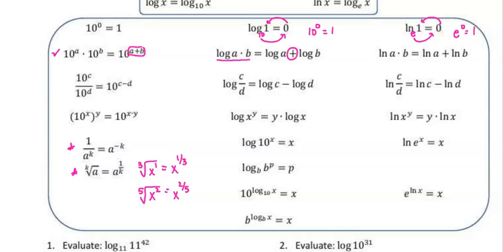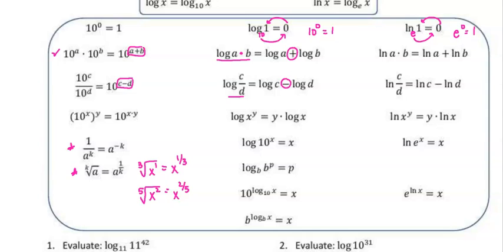You can also go vice versa. If you have two logs that are added together, you can change that back to multiplication. If you have 10 to the c divided by 10 to the d power, you subtract your exponents. So if you look over here at this logarithm, if you're doing division, log of c divided by d, then you subtract your exponents, and vice versa. If you have subtraction, you can change it to division.